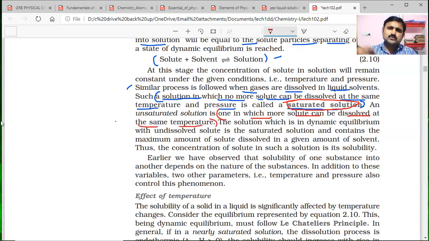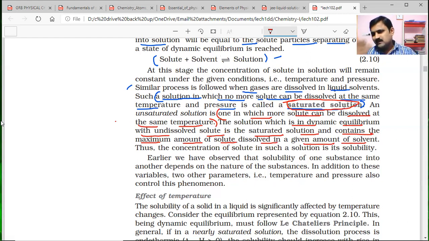So solute quantity can be more in such cases. That solution is called unsaturated solution. And a solution which is in dynamic equilibrium with undissolved solute is a saturated solution, which contains the maximum amount of solute dissolved in a given amount of solvent.